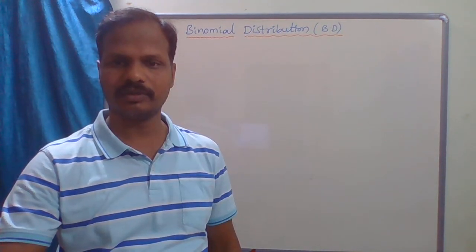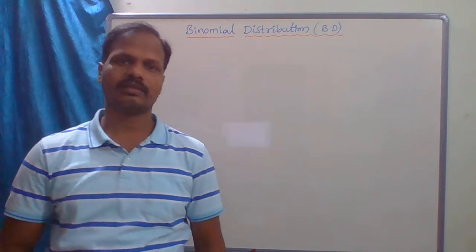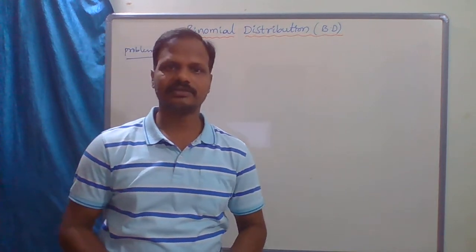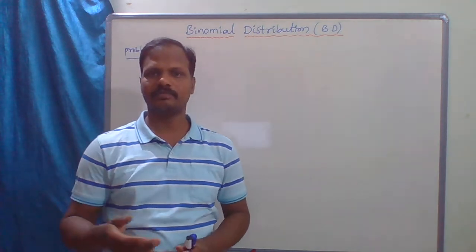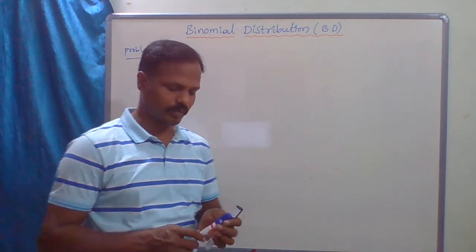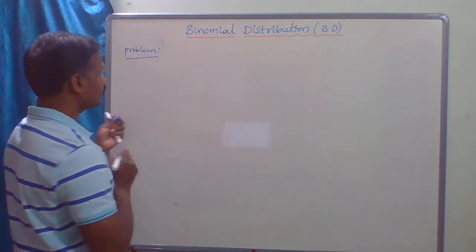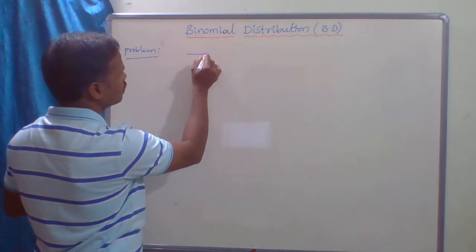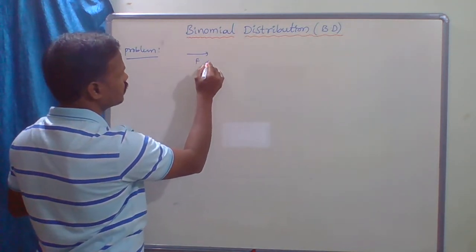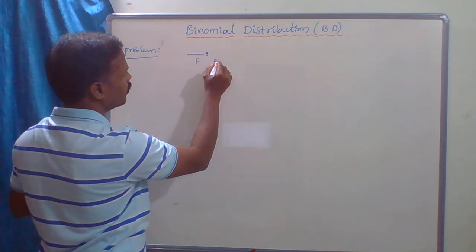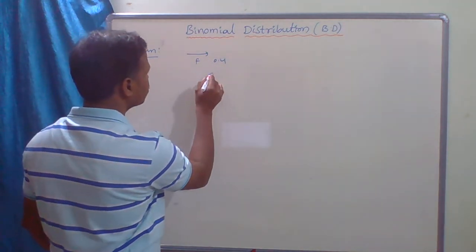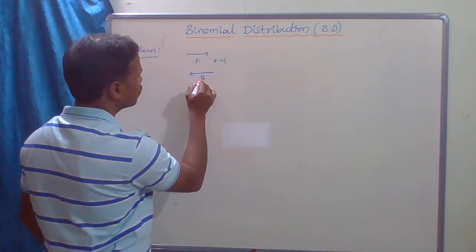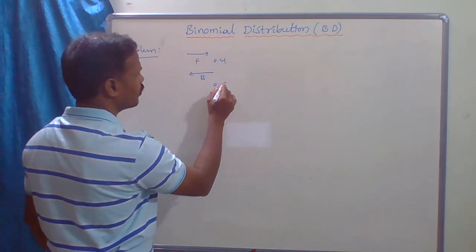Okay, so next problem. A man takes a step forward with probability 0.4, and backwards with probability 0.6.